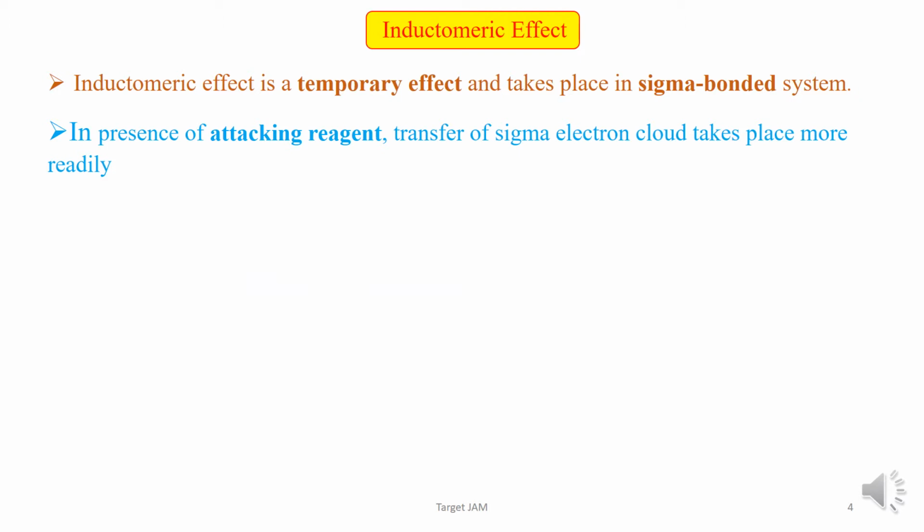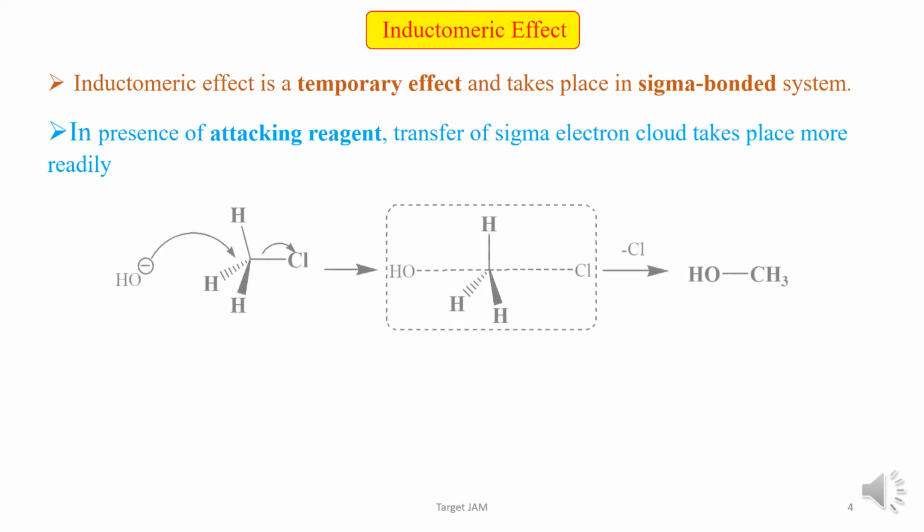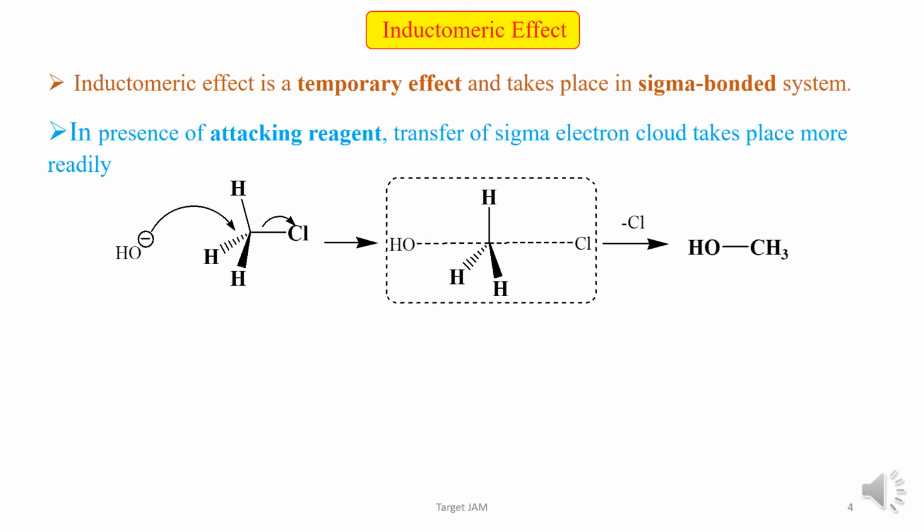Now, inductomeric effect. Inductomeric effect is a temporary effect and takes place in a sigma bonded system. In the presence of an attacking reagent, transfer of the sigma electron cloud takes place more readily. See in this example, normally chlorine is more electronegative than carbon, so it attracts the sigma bonded electrons towards itself. But in the presence of OH minus, the C-Cl bond distance increases and the sigma bond electrons are transferred more towards the chlorine.